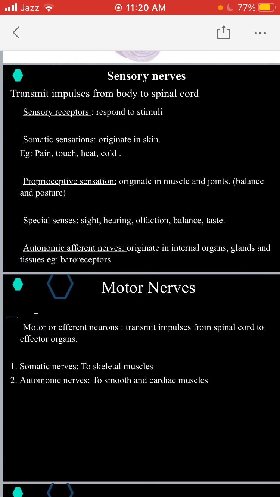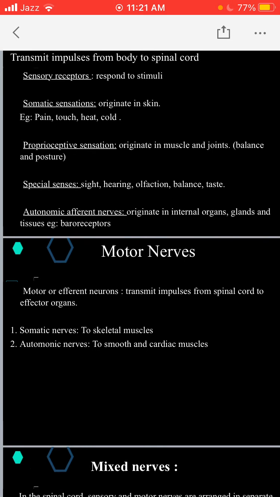Motor nerves. Motor nerves, as the name indicates, carry motor sensations. Motor nerves are also known as efferent neurons, right? So afferent stands for sensory and efferent stands for motor. So motor or efferent neurons transmit impulses from the spinal cord to the effector organs.